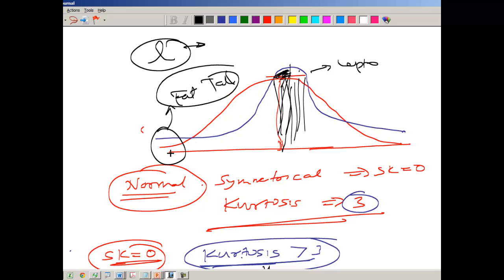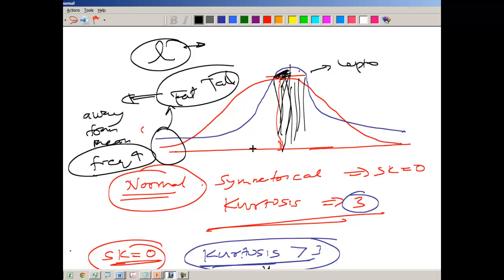Fat tail means that those values which are away from the mean have higher frequency as compared to the normal distribution. Here also you see that as compared to the normal distribution, they have the higher frequency.